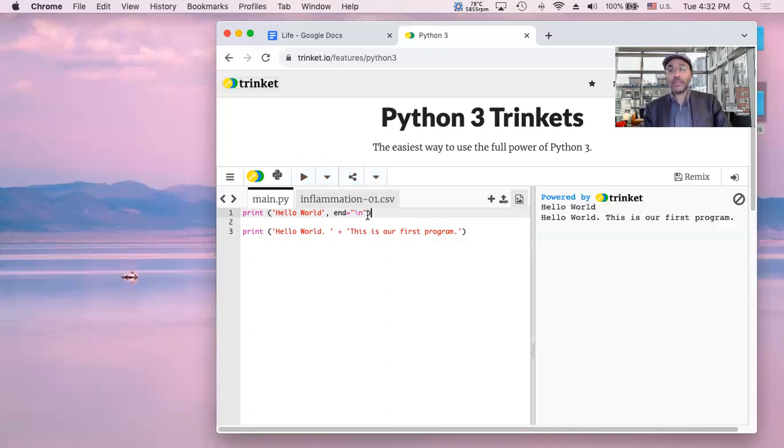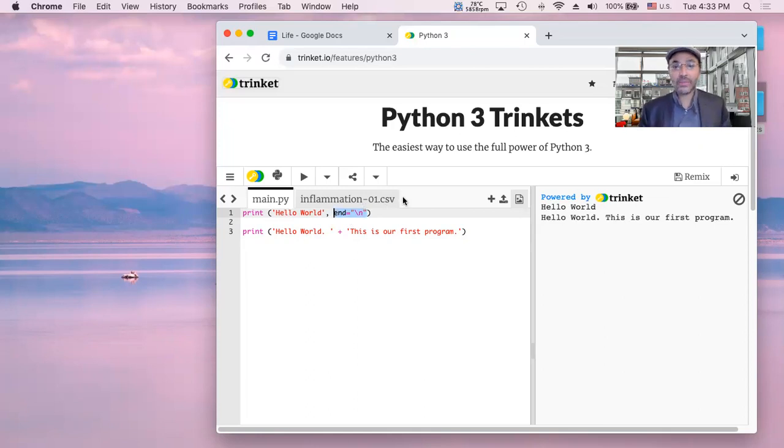This is kind of redundant. When you print a line, hello world, this thing that I added here is more or less embedded automatically into the end of the thing that you're printing. So if I write print hello world, it already is skipping a line. So if I add comma, end equals quote, \n quote, close parentheses, I don't have to do that because the print function already includes this particular function.